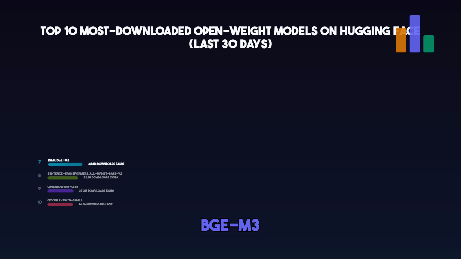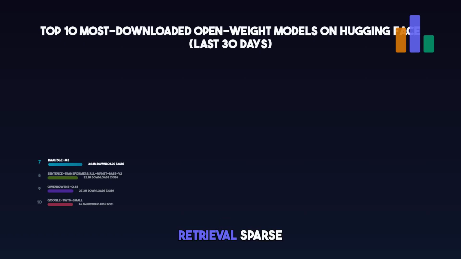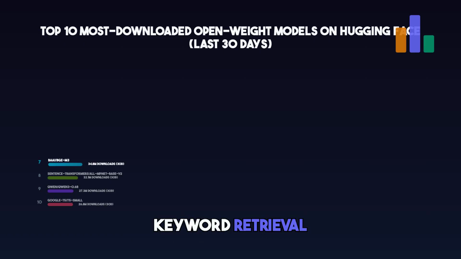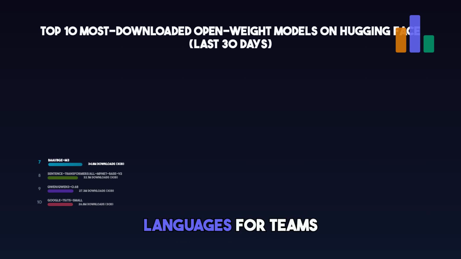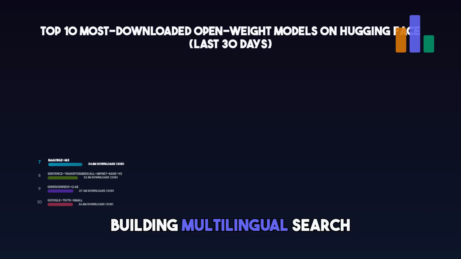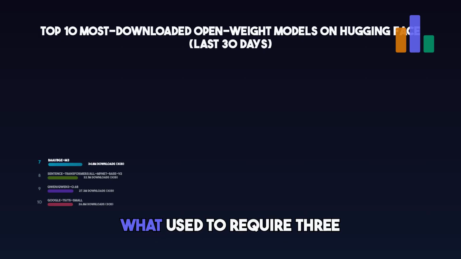7th, BAAI's BGE-M3. At 34.8 million downloads, BGE-M3 stands for multilingual, multifunctionality, multi-granularity, and it delivers all three from a single model. It supports dense vector retrieval, sparse keyword retrieval, and ColBERT-style multi-vector matching in over 100 languages. For teams building multilingual search or RAG pipelines, this one checkpoint replaces what used to require 3 separate models.